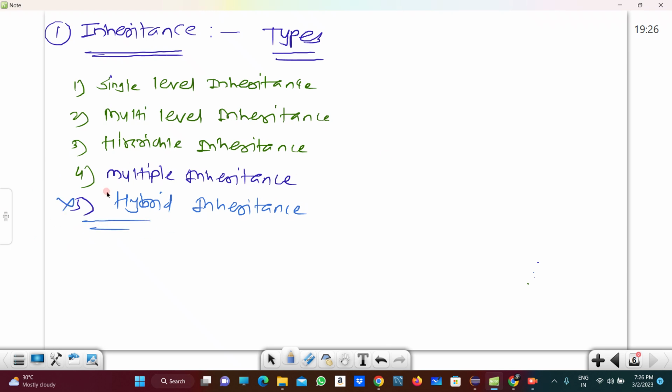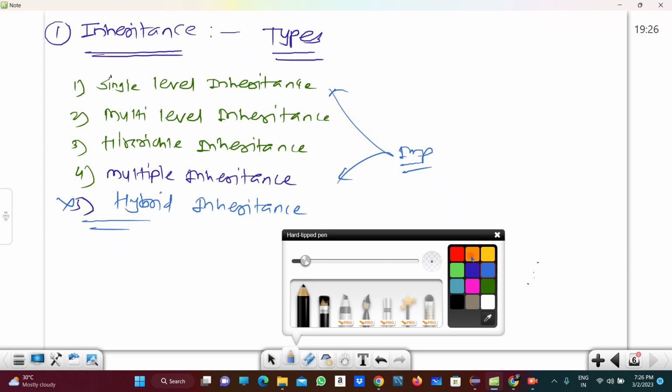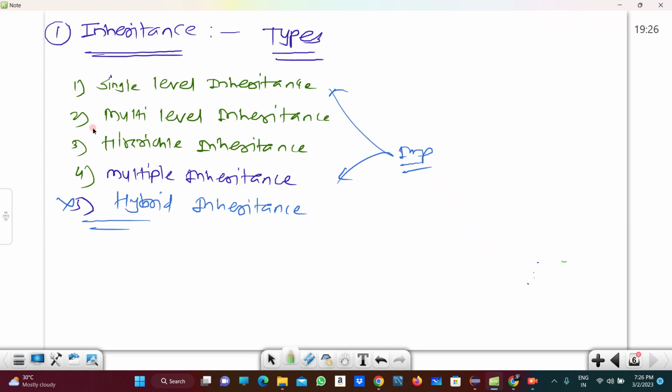This last one is not important. All these other four are important as per the interview. And guys, this is multi-level, and this is multiple. Those two are different, they are not the same, because multi-level is different and multiple is different. So these are the types of inheritance.